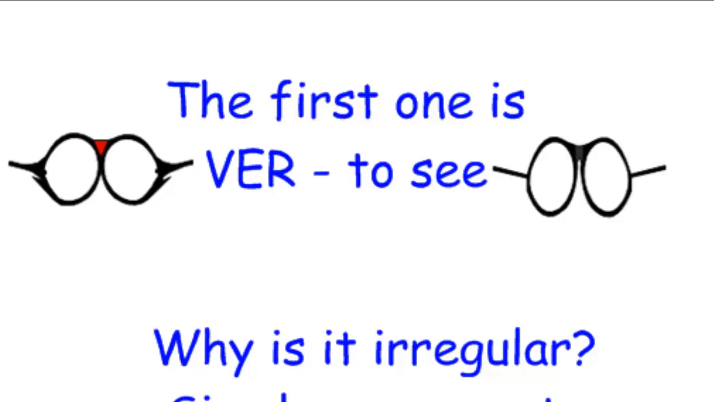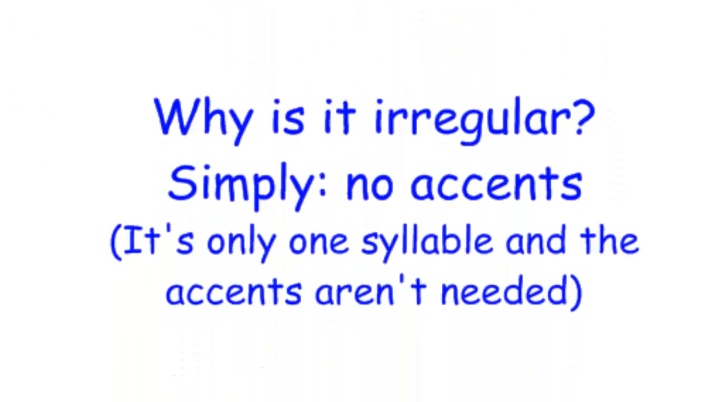So why is it irregular? Well, it's barely irregular. It's only irregular because it doesn't have accents. It's a little one-syllable word. We don't really need accents on it. So we've got vi, viste, vio, vimos, visteis, vieron. Looks just like the ER, IR endings. So it's looking good, just no accents needed. Vi, viste, vio, vimos, vieron.